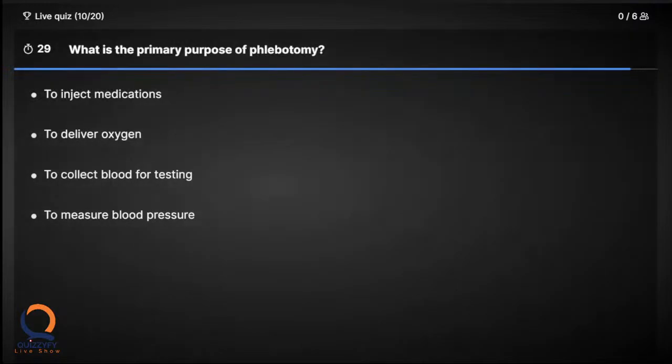What is the primary purpose of phlebotomy? I learned this newly today. It might be new to you. What is the primary purpose of phlebotomy?